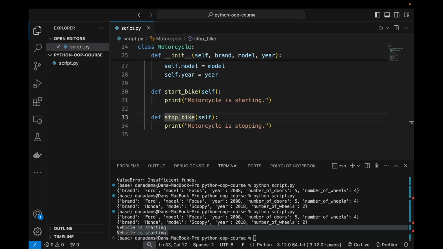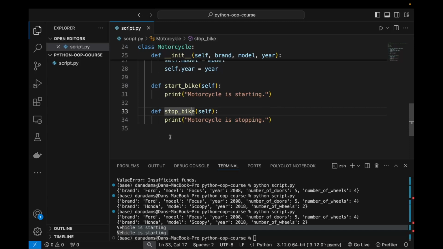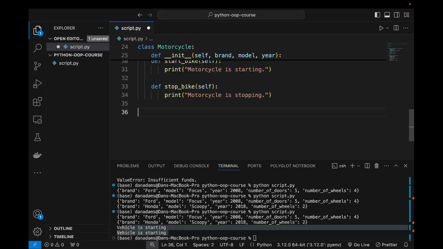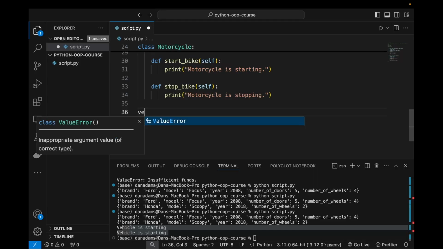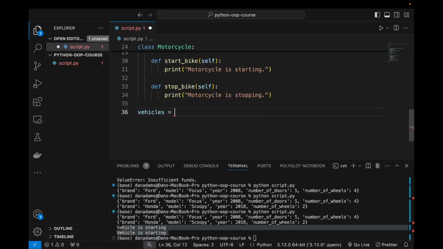So let's say that we want to first of all create a list of vehicles to inspect. So we're going to loop through this list of vehicles and inspect them. So the inspection can involve, let's say, starting and stopping the vehicle. So first of all, let's create a sort of list of vehicles.